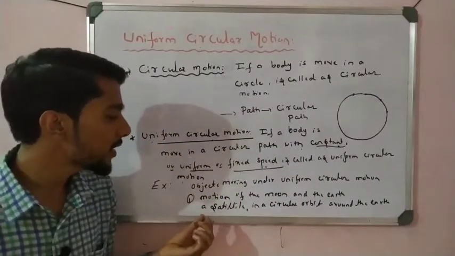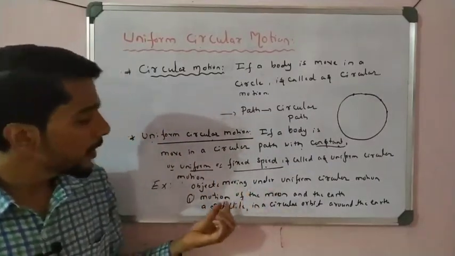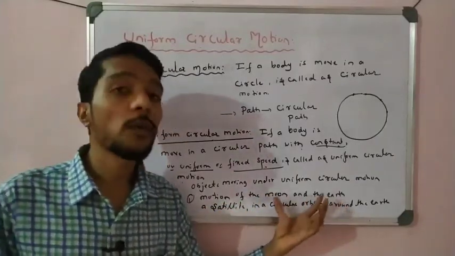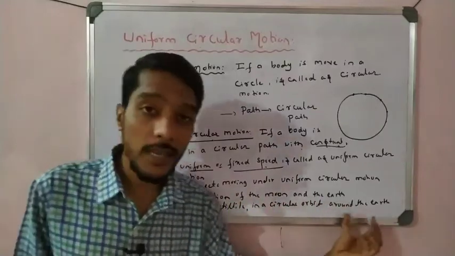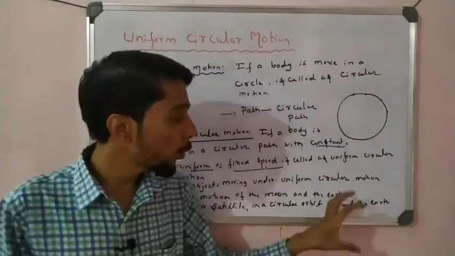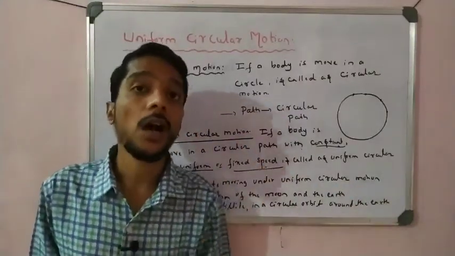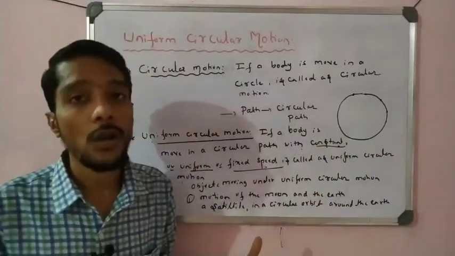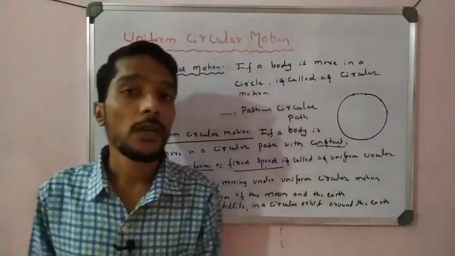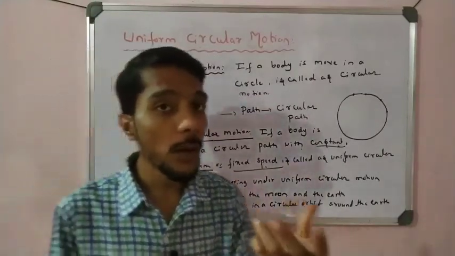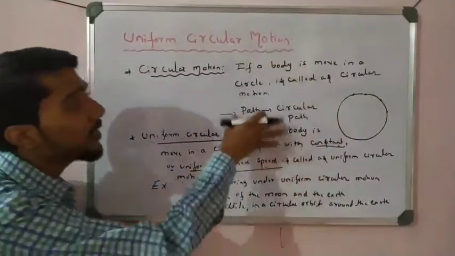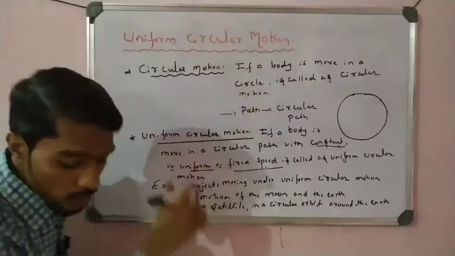One famous example is the motion of the moon around the earth, and our satellites around the earth. The motion of the moon and the motion of the satellite around the earth are in a circular path, right? Also the rotation of the earth around the sun, and the motion of the planets in the solar system, are examples of uniform circular motion. Hope you understand the definition of circular motion and uniform circular motion.